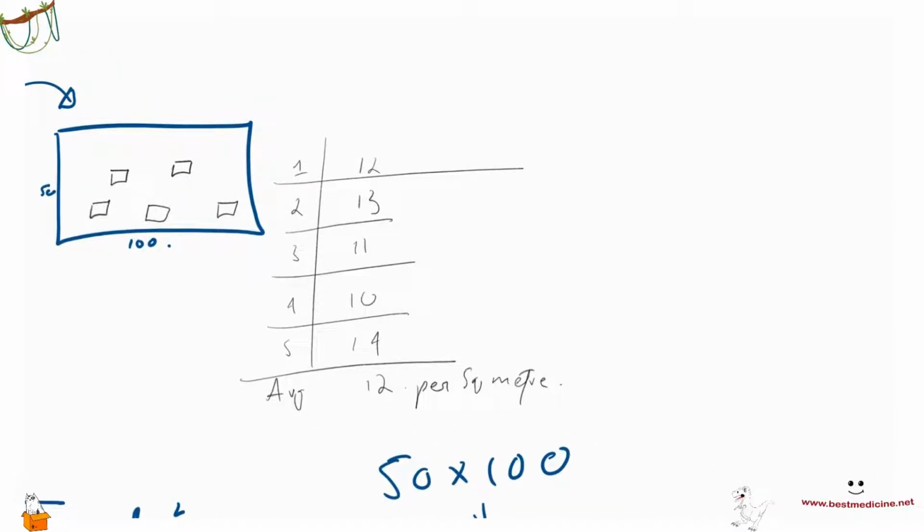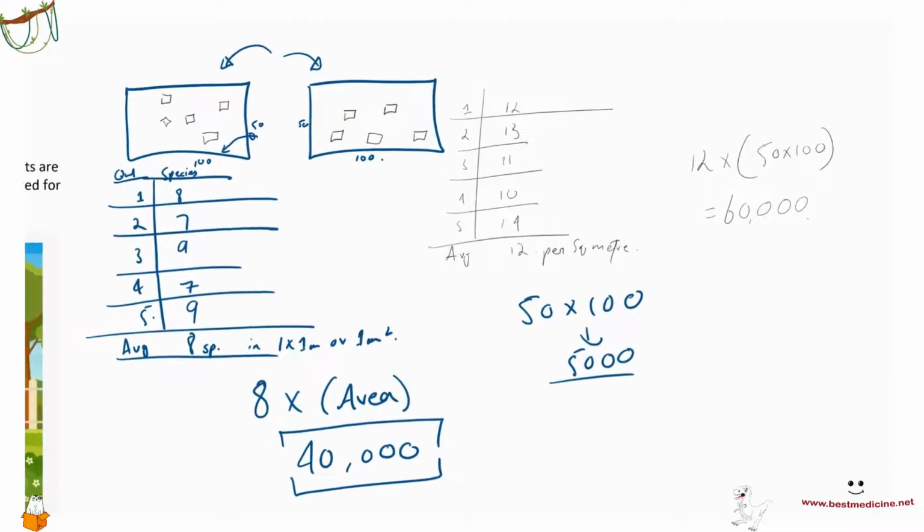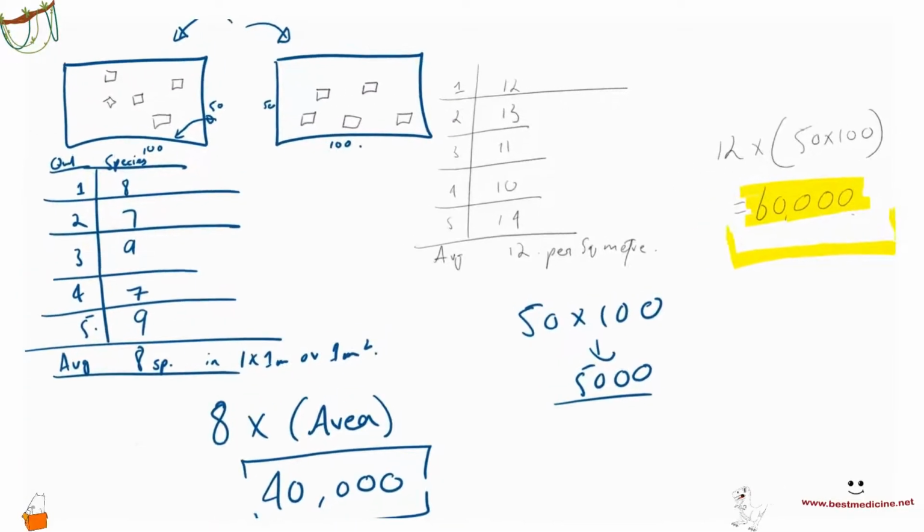And so the number of organisms in your lawn is going to be 12 times the area, which is 50 times 100, and that's 60,000. And so you win the battle. You were right, right? Your lawn, on average, contains more organisms than mine. So that is how we can use quadrats.